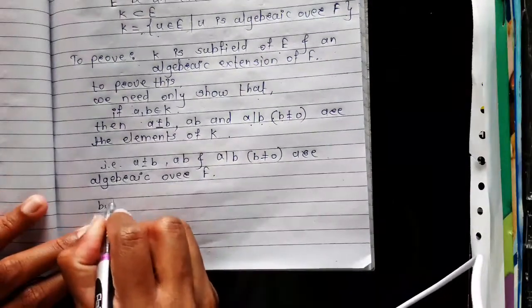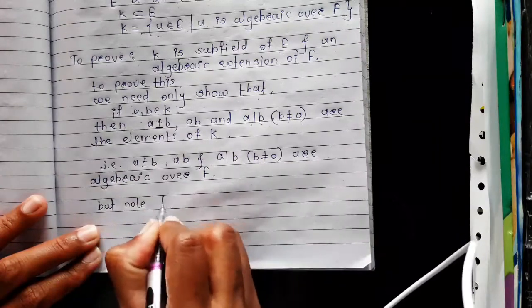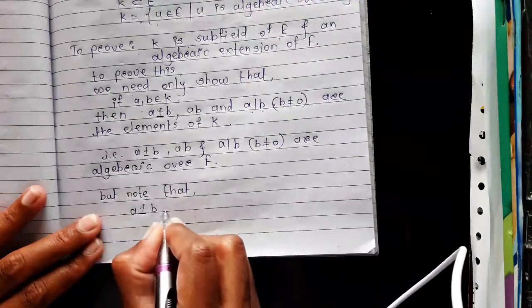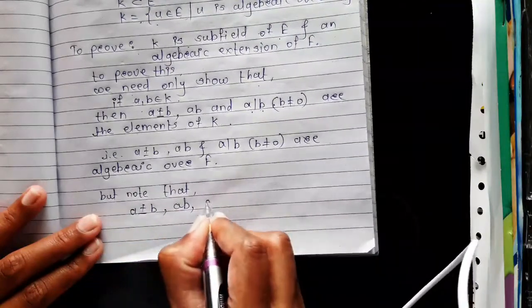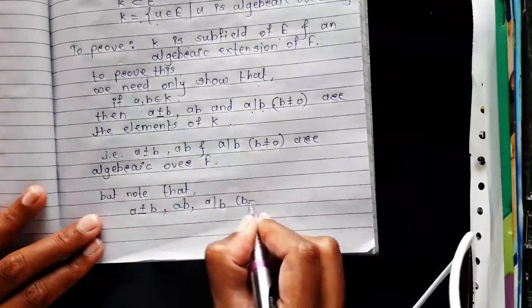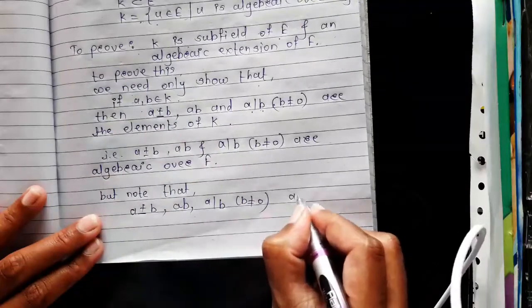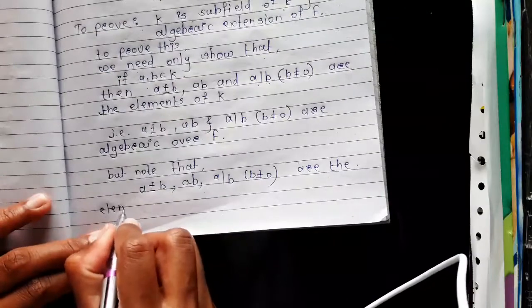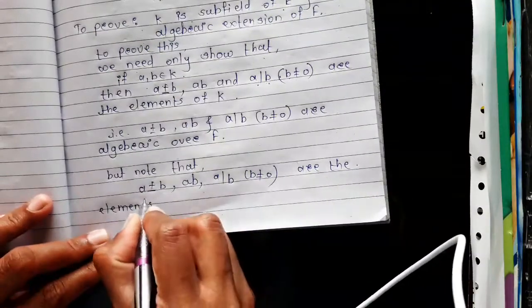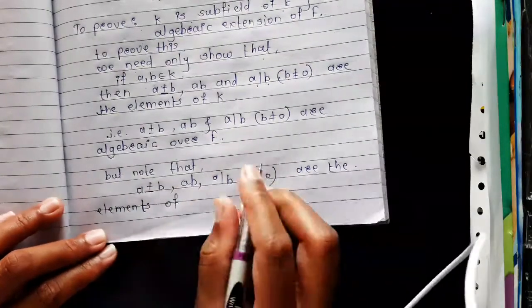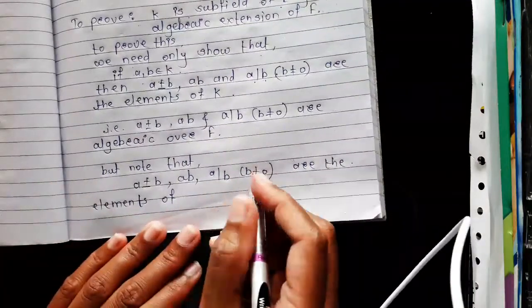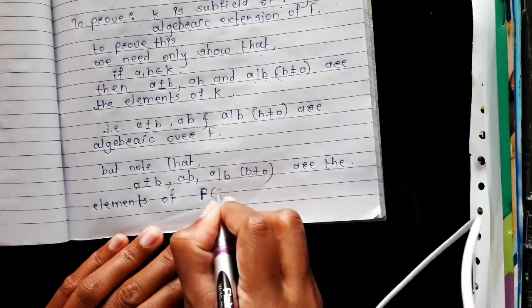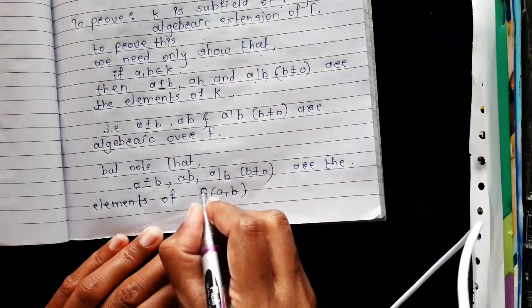But note that all these elements a plus minus b, ab and a upon b, where b is not equal to 0, are elements of the smallest subfield of E containing the field F and a and b.